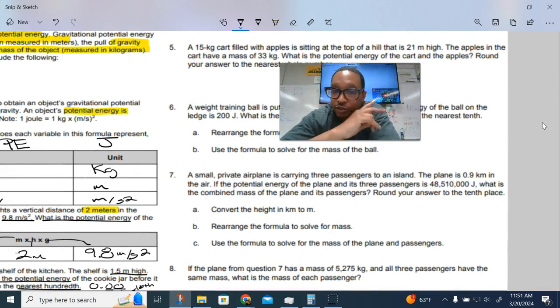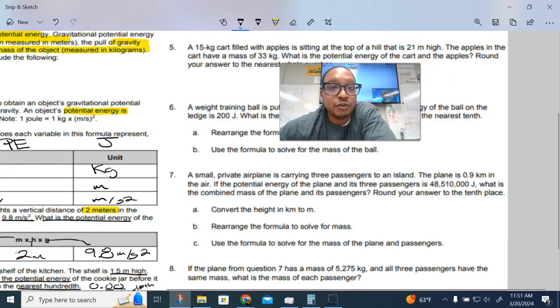Number 6 is very similar to number 4. Pay attention to what's going on in number 5 with the apples and the cart and all those things. So that's as far as we're going to get for today.